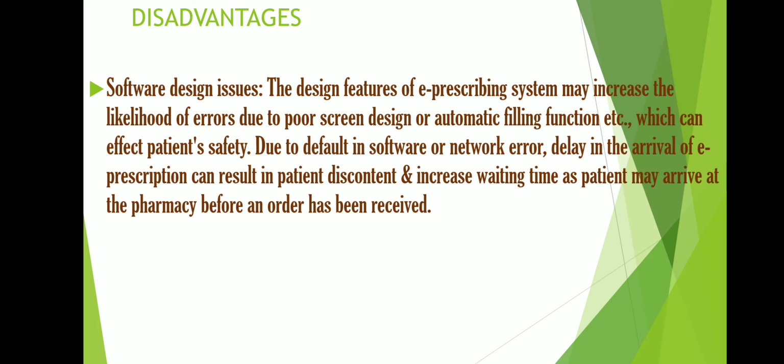So the way will be that only, that is a time taking process. So these are the issues: poor screening or poor designing can be a reason for mistakes in selection of the drug.